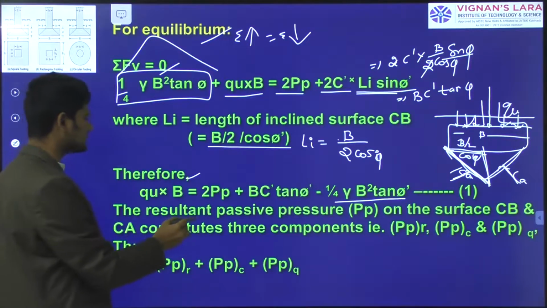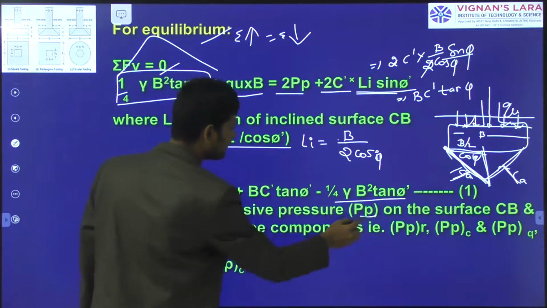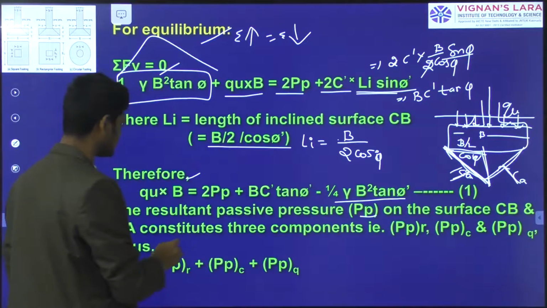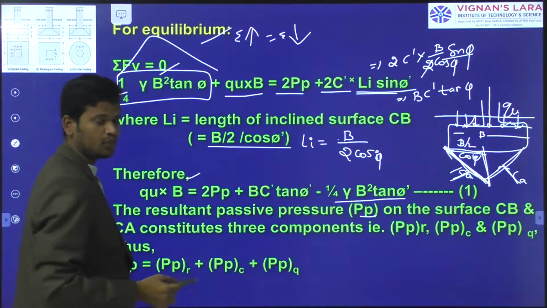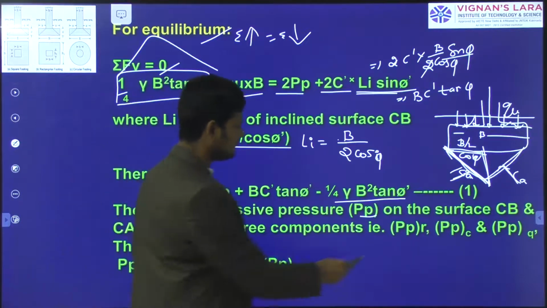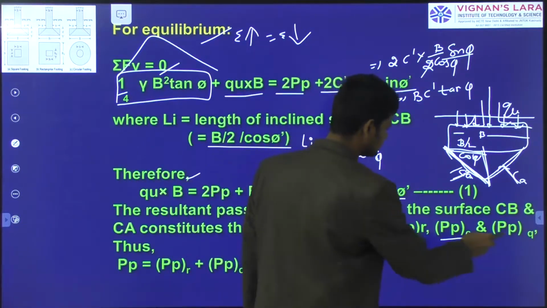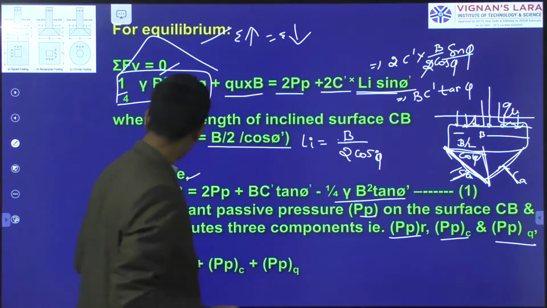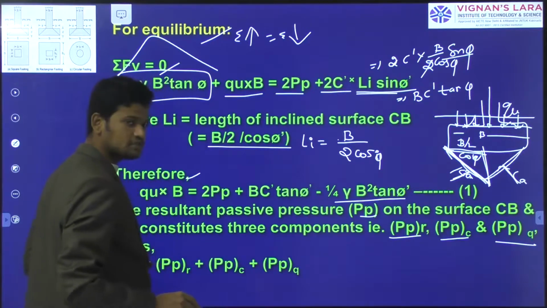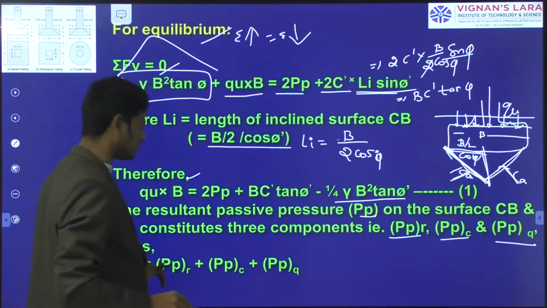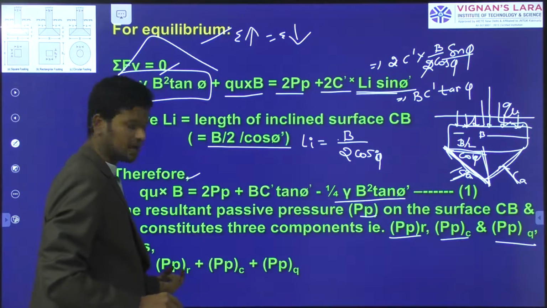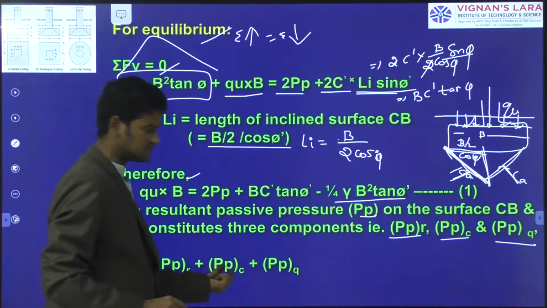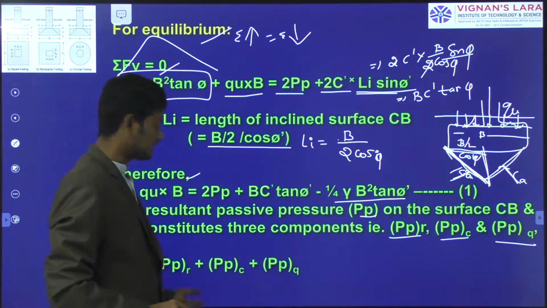Again, the resultant passive pressure Pp on the surfaces CB and CA constitutes three components, that is Pp gamma, Pp c and Pp q, where the passive pressure equals the combination of Pp gamma plus Pp c plus Pp q.